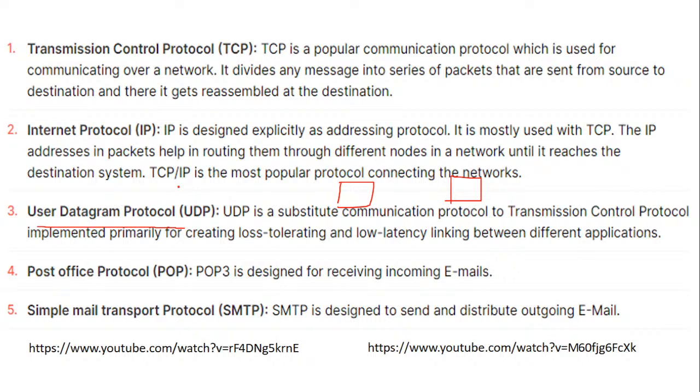Is it clear? That is the use of User Datagram Protocol. Lot of technical words are written in the books, and when I referred to some proper technical sites, they have written it is unreliable and connectionless. Why unreliable? Because they do not have to rely on TCP and IP. Without that also it can work, because the distance is short and the information can easily get transferred. So remember, unreliable and connectionless. Is it clear? Fine. Now moving ahead.